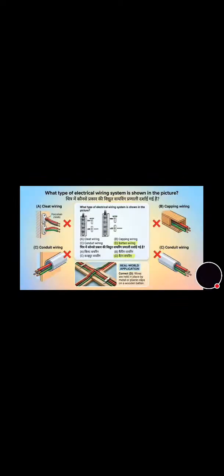You can see on the photo which type of electrical wiring system is known in these pictures. And its correct answer is option D, that is baton wiring. ये वायरिंग आजकल बहुत कम होती है. Now we will move to the next question.